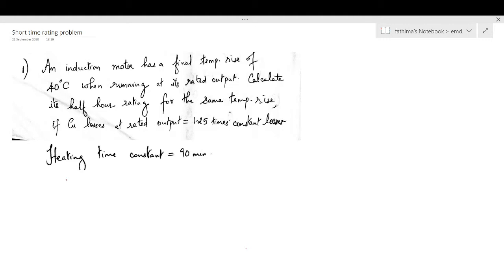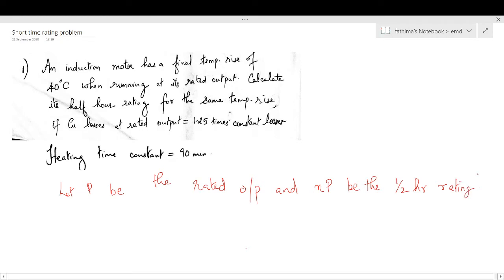So we can consider P. Let P be the rated output. We have to calculate the half-hour rating of the machine. So let P be the rated output and XP be the half-hour rating of the machine. The rated output is not given in the question, so we are assuming P to be the rated output and we are taking X times P to be the half-hour rating of the machine. And we have to consider the losses of the machine.